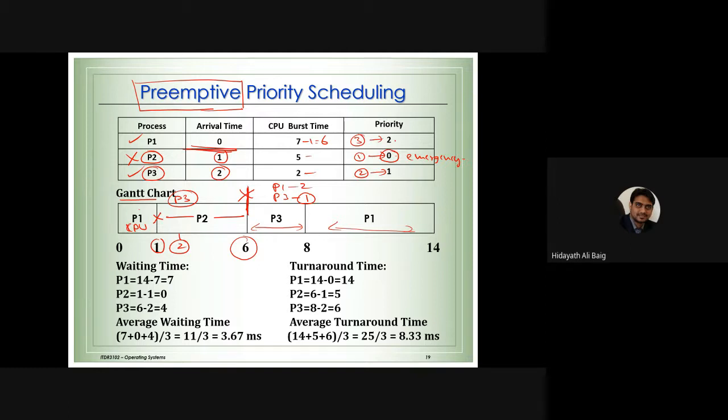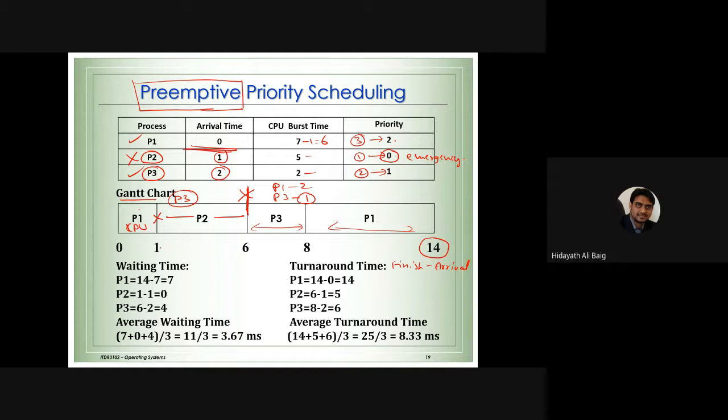Now this is a little bit trickish to understand. The waiting time. Turnaround time is easy. But to calculate the waiting time, it is going to be a little bit trickish here. So look at the turnaround time first. What is the formula for the turnaround time which I told you? Finish time minus arrival. So process 1, if I ask you when process 1 has completed, you will tell me straight away process 1 has completed at 14 milliseconds.